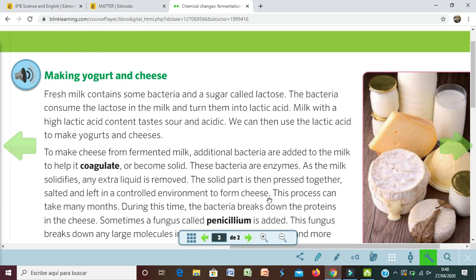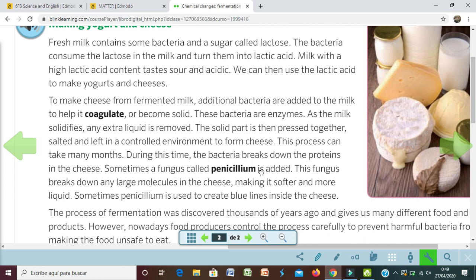You can watch the video I showed you before. This process can take many months. During this time, the bacteria breaks down the proteins in the cheese, rompe las proteínas del queso. And sometimes a fungus called Penicillium is added. Este hongo es verde, ¿vale?